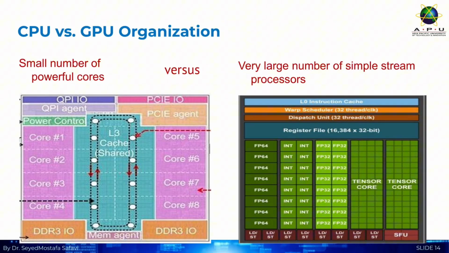Take a look at the fundamental difference between a CPU and a GPU. A CPU has a small number of powerful cores, like a handful of specialized experts. A GPU has a very large number of simple stream processors, like a massive synchronized factory. Since neural network training is just repeating the same matrix multiplication trillions of times, the GPU's parallel assembly line approach is far more efficient than the CPU's powerful but limited core count.